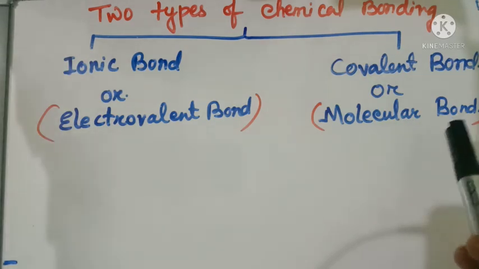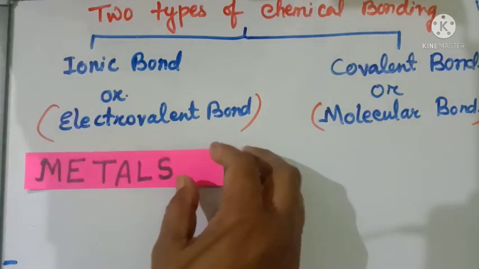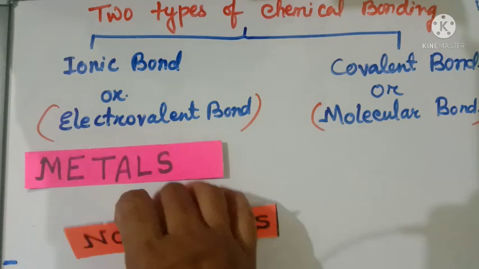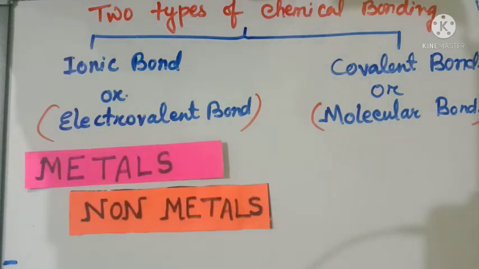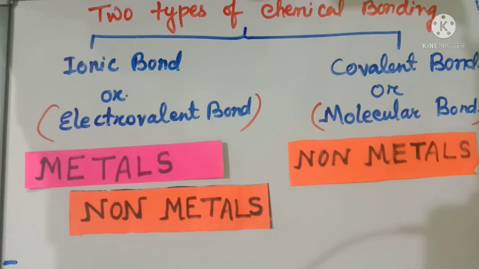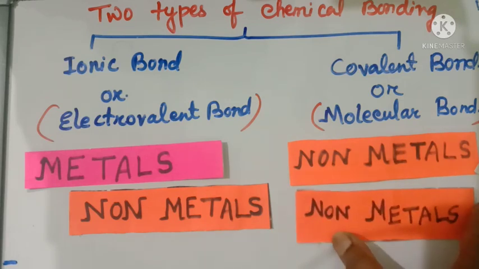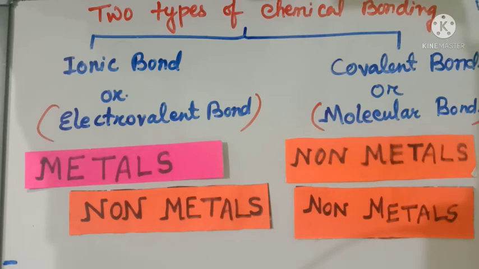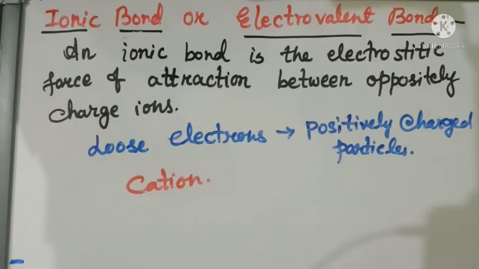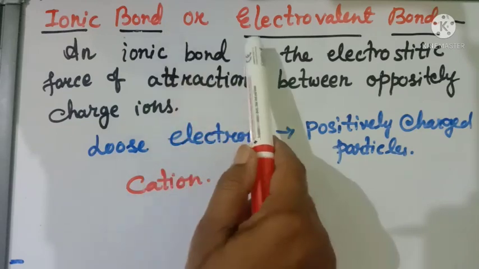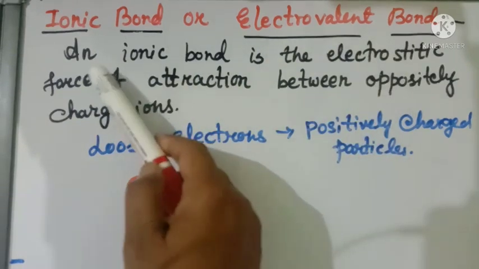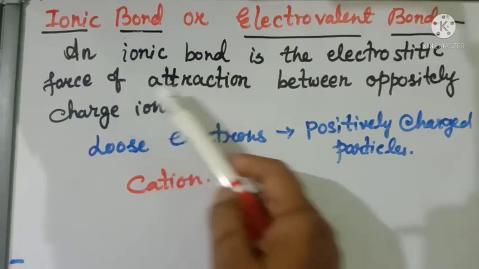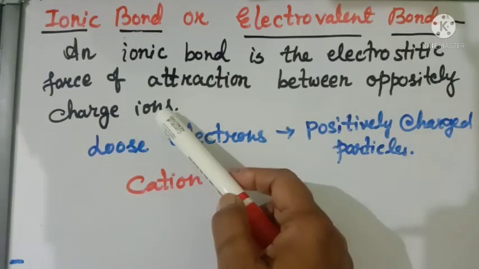Let us see which elements are involved in ionic bond. When metals and non-metals transfer their electrons, they form ionic bond. Similarly, when non-metals and non-metals share their electrons, they form the covalent bond. Now the definition of ionic bond, or you can say it is electrovalent bond. An ionic bond is the electrostatic force of attraction between oppositely charged ions.